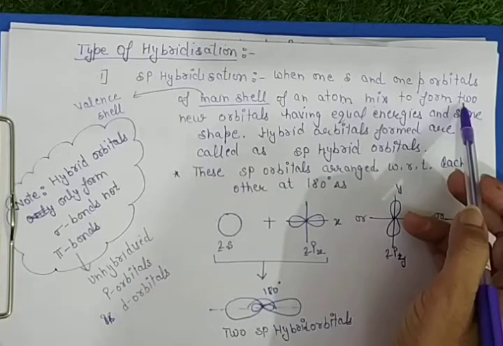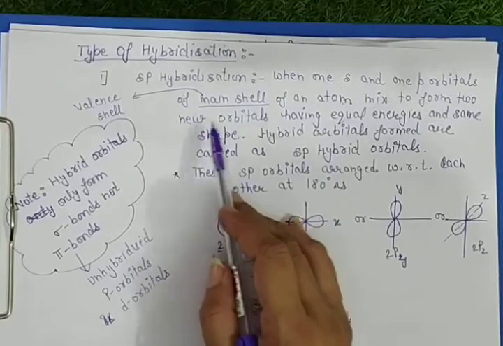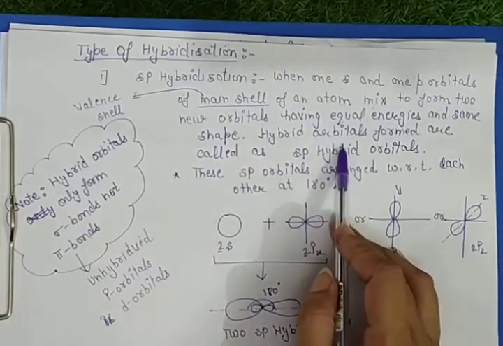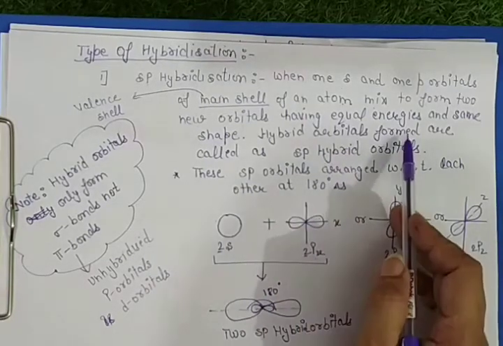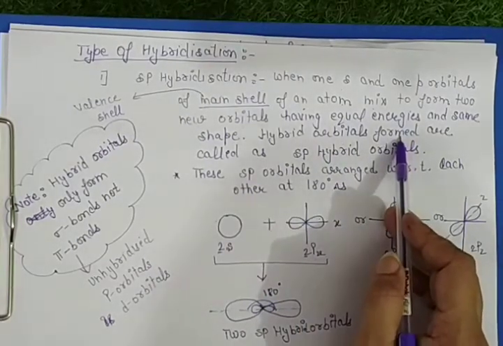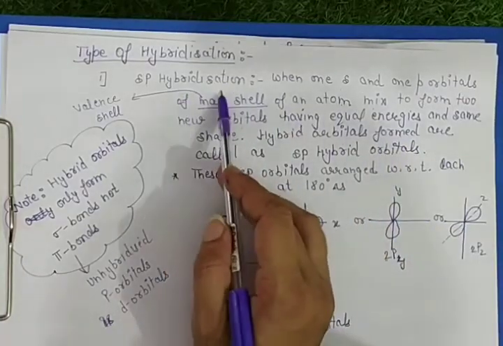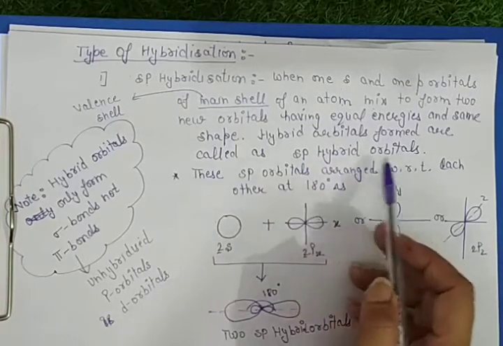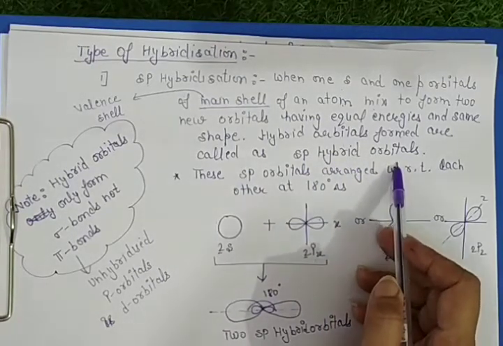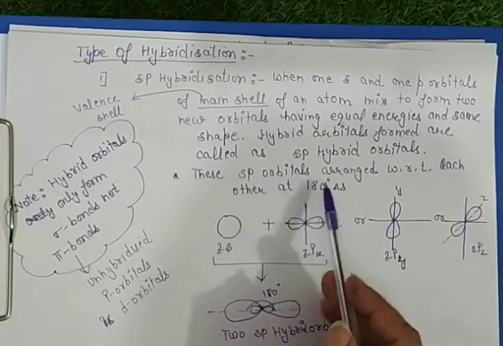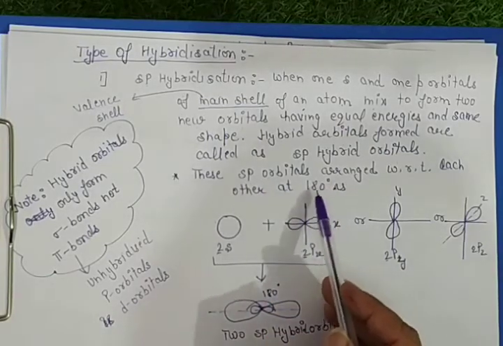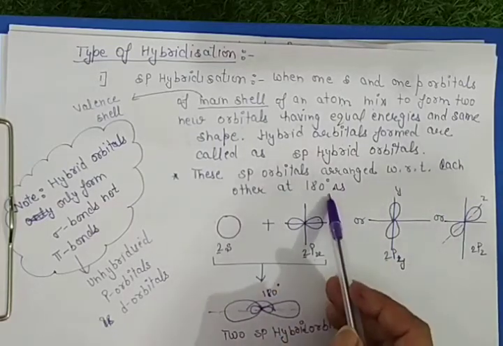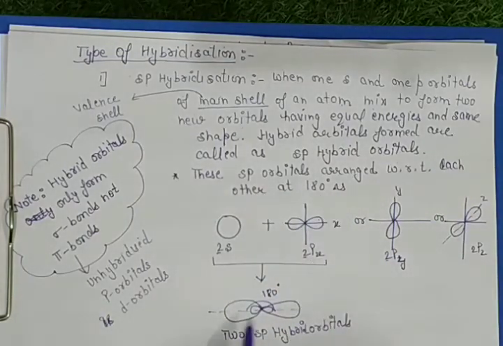These energy parts represent new orbitals which are called hybrid orbitals. And what are their names? As the hybridization is sp hybridization, the hybrid orbitals are called sp hybrid orbitals. Now these hybrid orbitals are oriented at 180 degree angle with respect to each other, totally opposite of each other.